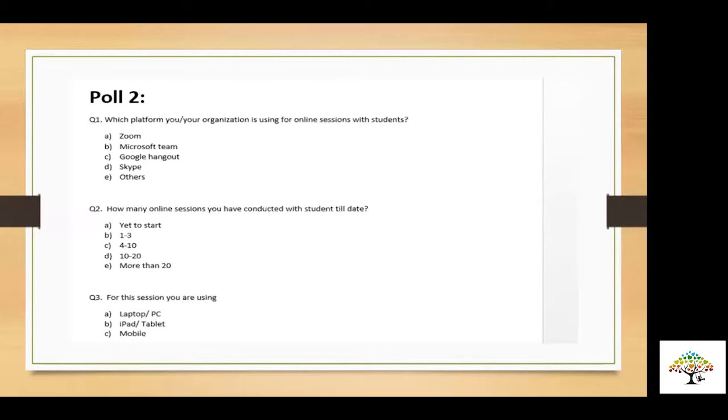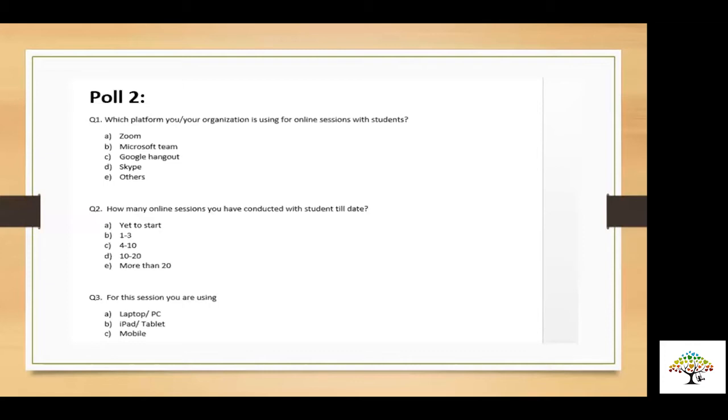I think we have got an idea. Rishabh has already told around 90% people are using Zoom itself. Now, whether you've taken session or not, are you on mobile phone? Are you on laptop? Are you on tablet? That will give me an idea about how to go ahead. Yeah, Rishabh. Can you tell what is the result of the poll? Let's wait for some more time. Okay. So we'll wait for maybe 3 more seconds. Anyway, it has become that most people are using Zoom. Okay, 89% of people are using Zoom.